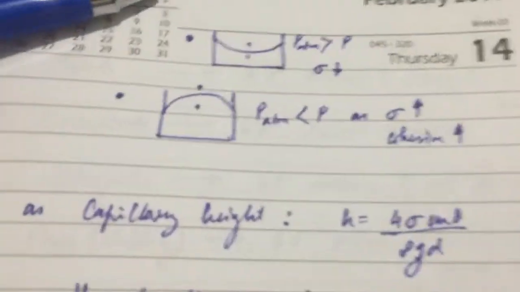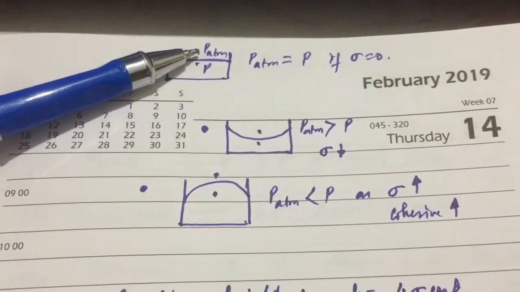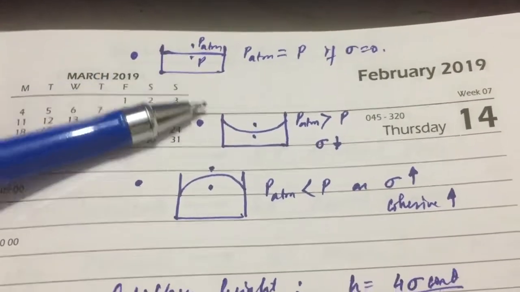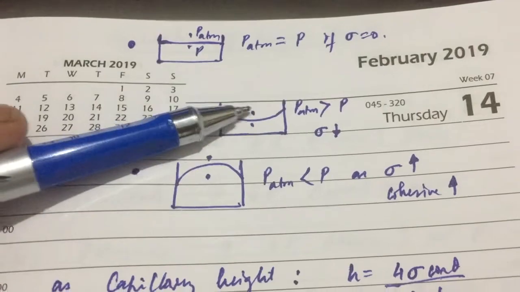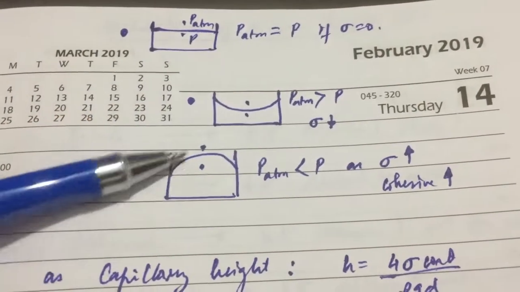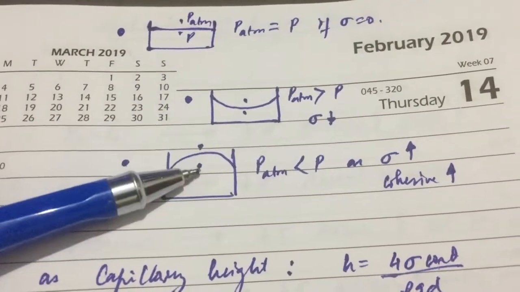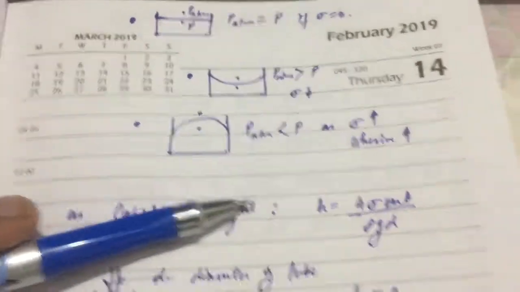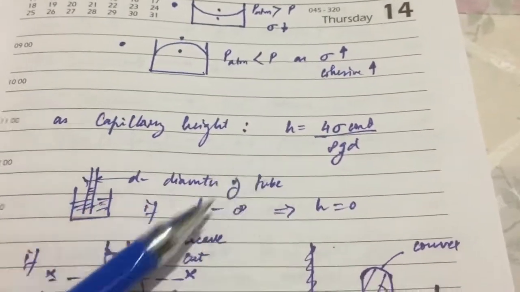Next, if we have a flat meniscus like this, it means that both the atmospheric pressure and the pressure here are the same. If we have a concave meniscus, that means the atmospheric pressure is higher than the pressure here, so less surface tension. If you have a convex meniscus, it means the pressure is higher than the atmospheric pressure, that means cohesive force, high surface tension. So the capillary height is this.